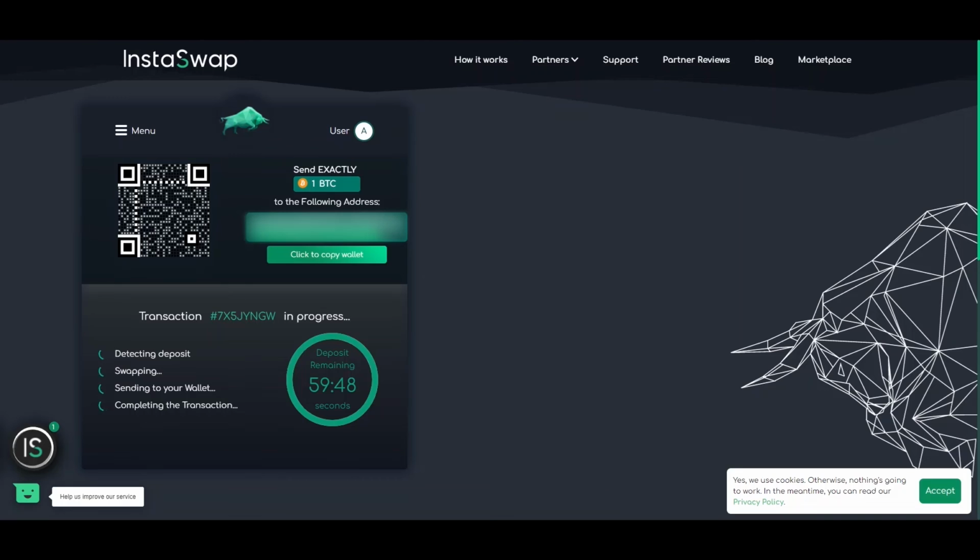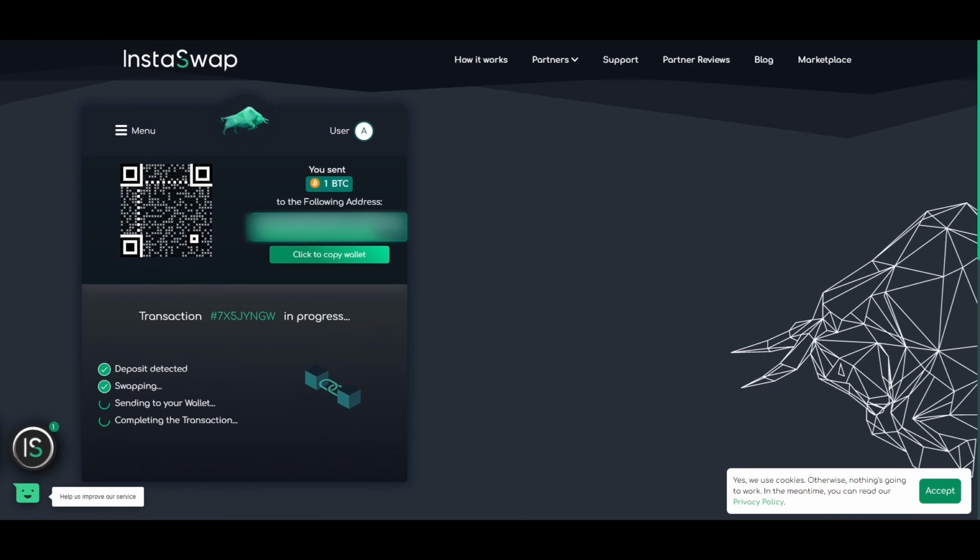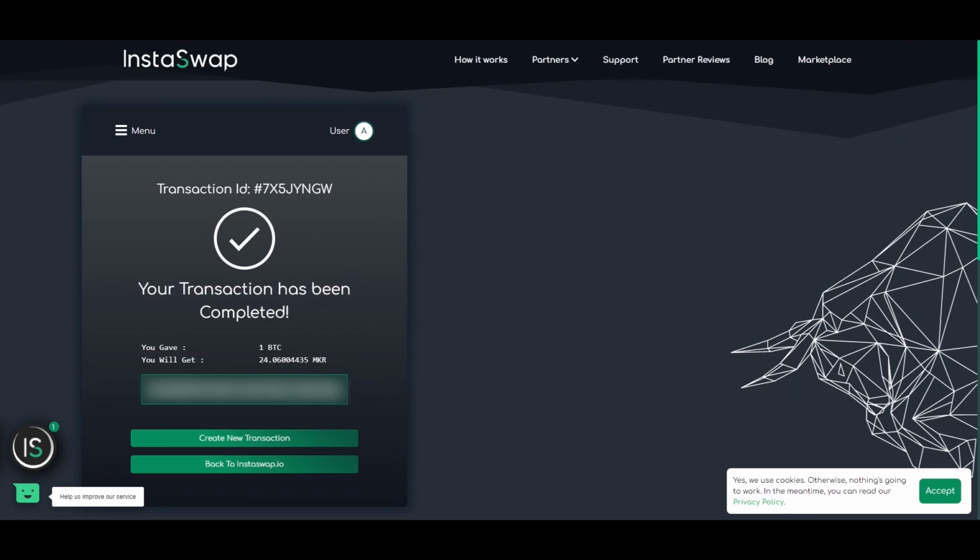While we expect your funds, our system will detect your deposit and await the required confirmations. Next, our service will exchange your coins and send you your desired currency to your provided receiving wallet address. And that was it. Your transaction has been successfully completed.